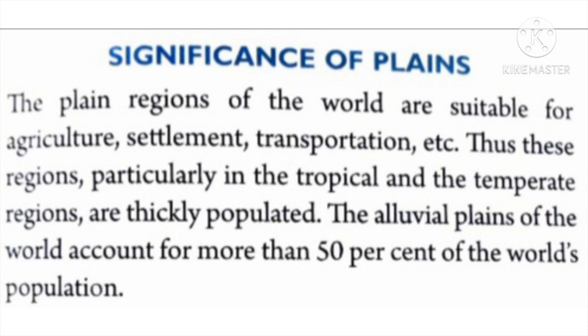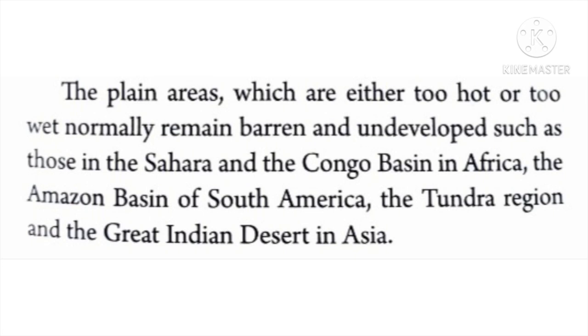The alluvial plains of the world account for more than 50% of the world's population, as they have suitable living conditions for the survival of human beings, animals, as well as plants. The plain areas which are either too hot or wet normally remain barren, that is empty. They are not fit for any type of agriculture, and undeveloped, such as those in the Sahara and the Congo Basin in Africa, the Amazon basin of South America, the tundra region, and the great Indian deserts in Asia.